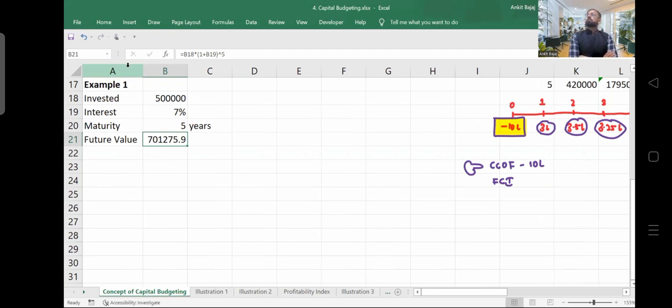Is there any problem in this question? Okay, we will write down one more question. Here, this formula we have to use: present value into 1 plus R raised to the power n. Done? Okay. Now example 2.